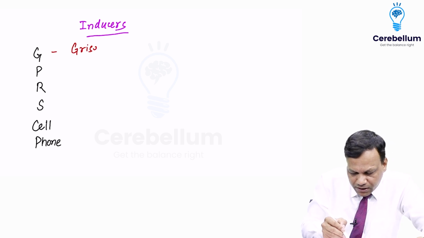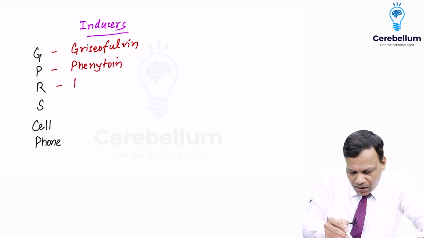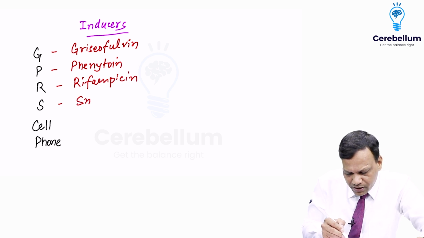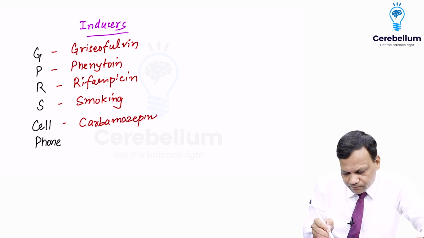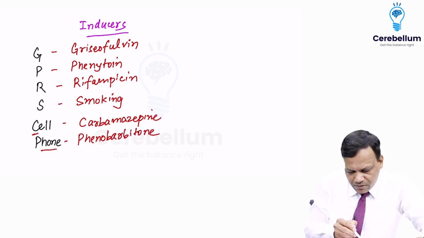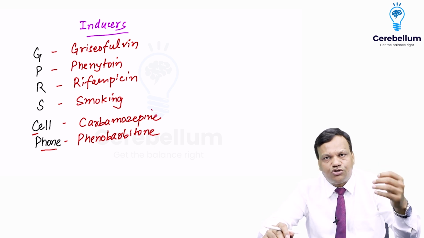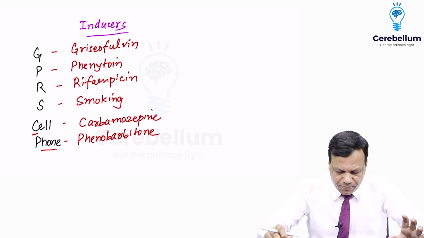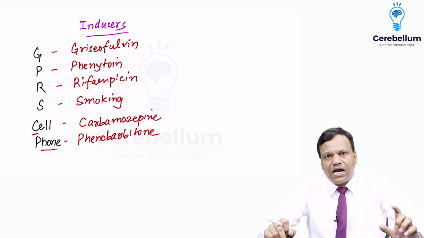G stands for griseofulvin, P is phenytoin, R is rifampicin, S is smoking, C is carbamazepine, and phone is phenobarbital. So the important enzyme inducers are griseofulvin, phenytoin, rifampicin, smoking, carbamazepine, and phenobarbital.